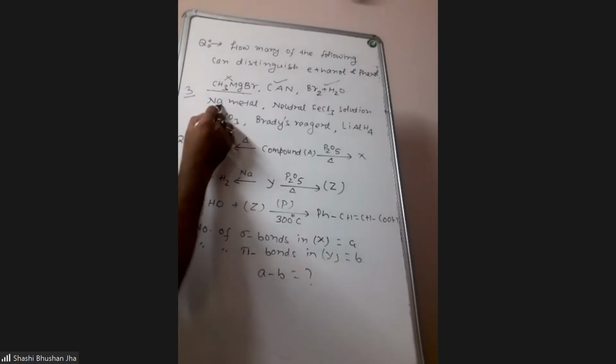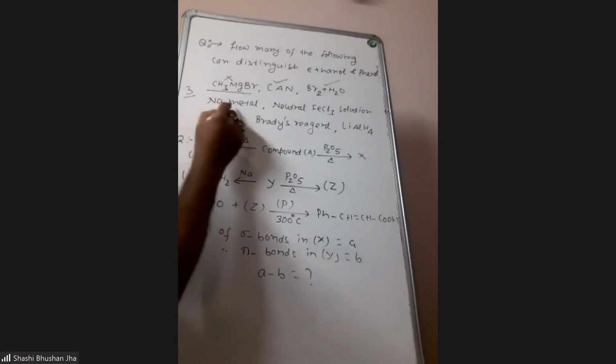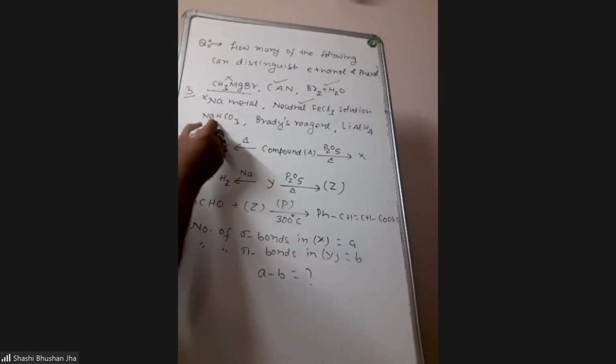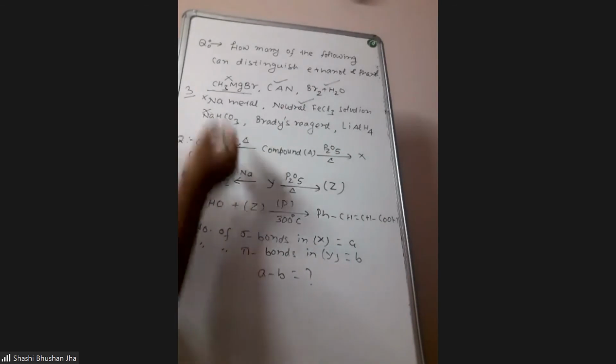Sodium metal we cannot use. With ethanol as well as with phenol, sodium will give you hydrogen gas. Any compound which has acidic hydrogen on reaction with sodium gives hydrogen. That is there in both the cases. Neutral ferric chloride: phenol will respond, ethanol will not. Sodium bicarbonate: no reaction with any of those.